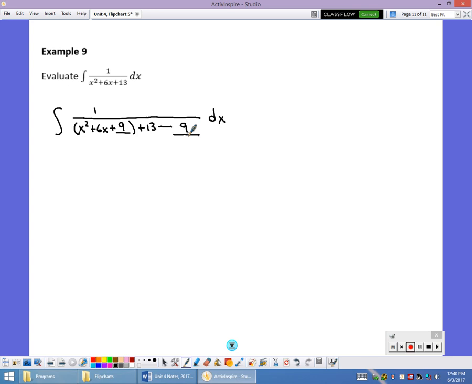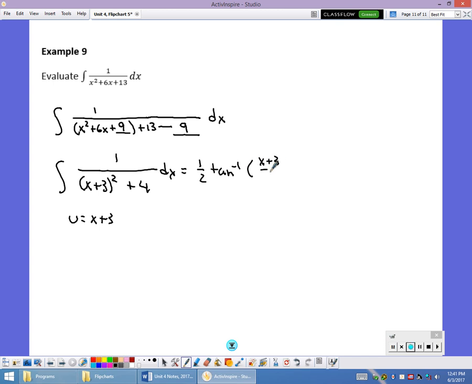And then what I can do is rewrite this equation. This is a perfectly squared binomial, so I can write it as 1 over x plus 3, quantity squared, and then plus 4 dx. This part right here, the x plus 3, can be u, so u squared is x plus 3 squared, so u is x plus 3. And this part that's 4 is a squared, so a is 2. So the antiderivative is inverse tangent. So it's going to be 1 over 2, 1 over a, times the inverse tangent of u over a, which is going to be x plus 3 over 2, plus my constant value.